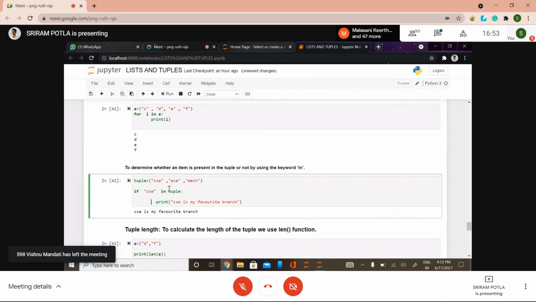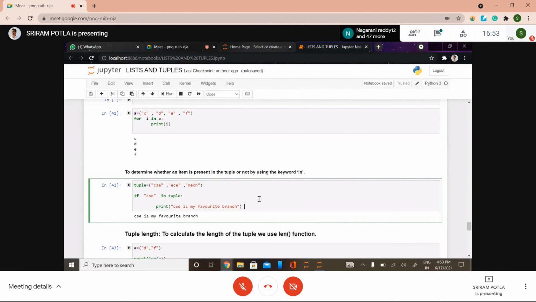So I would like to check whether CSC is present in this tuple or not. I have used an if statement here. If CSC is present in this tuple, simply print this statement, CSC is my favorite branch. So this is how you can check whether an element is present or not.